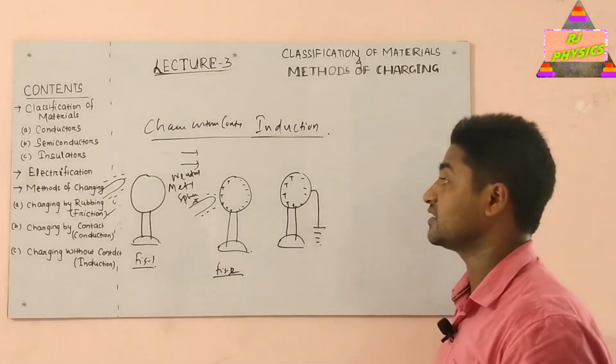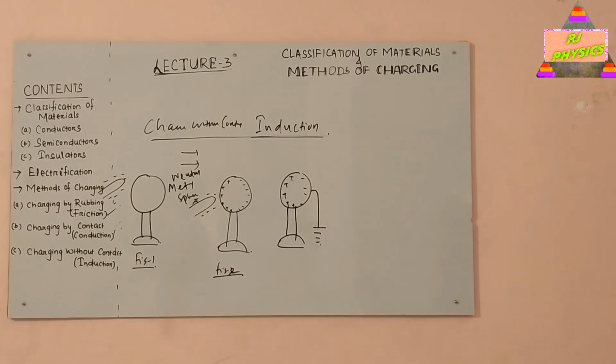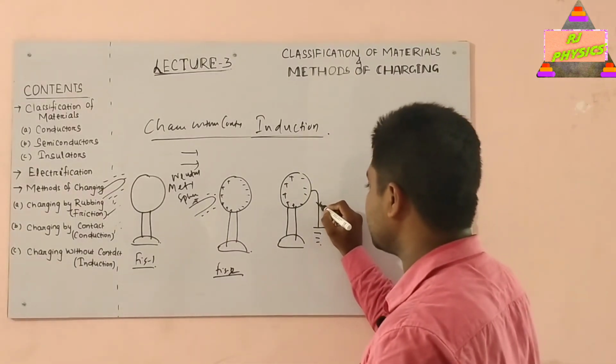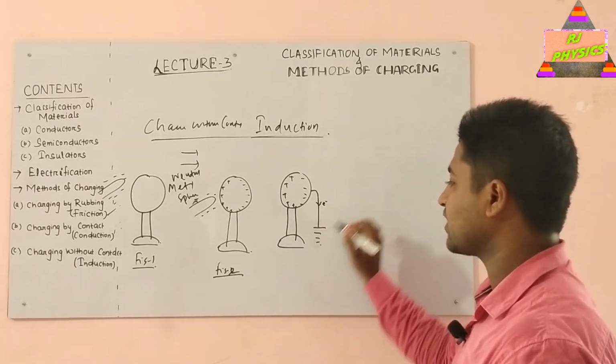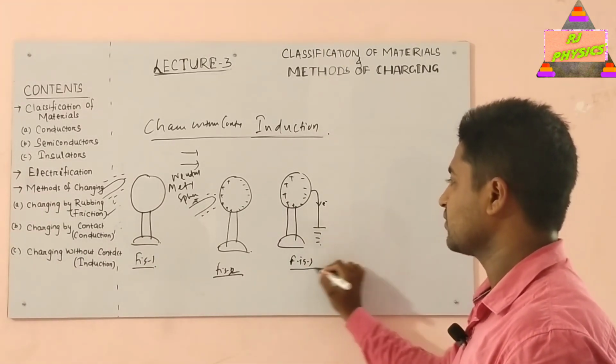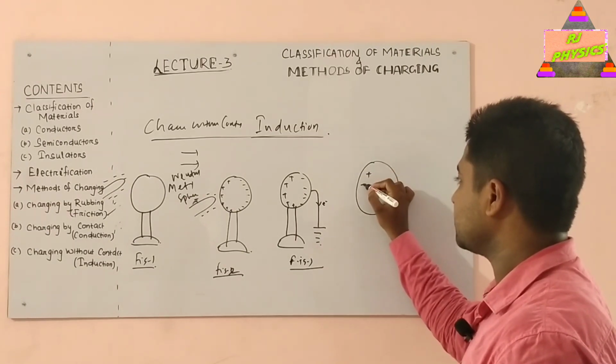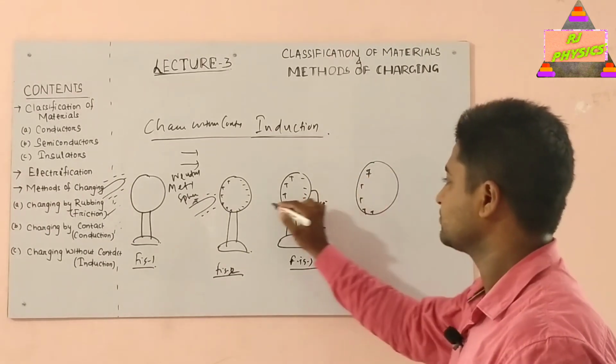We know that earth is a very good conductor of electricity, and so the electrons present on the negative side of this metal sphere will get a path and start to flow towards the earth, and finally we will be left with only the positive charges on this side.